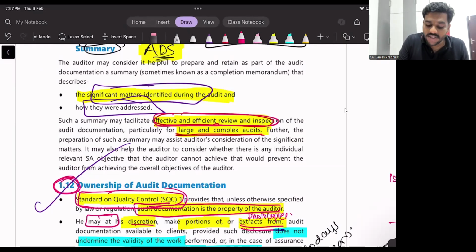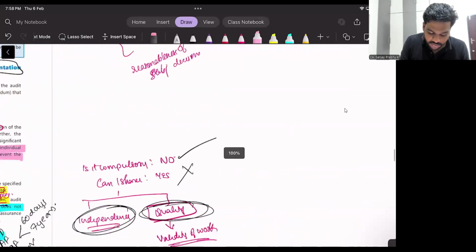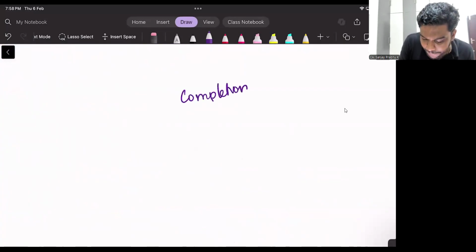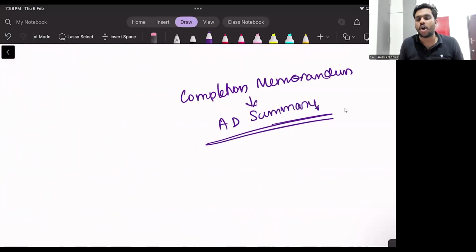Then what's the third point? It helps the auditor to see whether all the standards are complied with. Tell me, what is a completion memorandum, or what is an audit documentation summary?